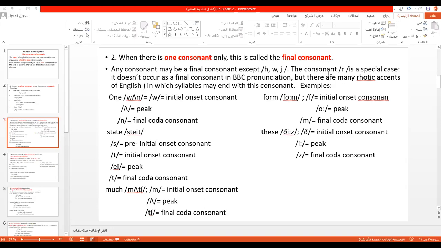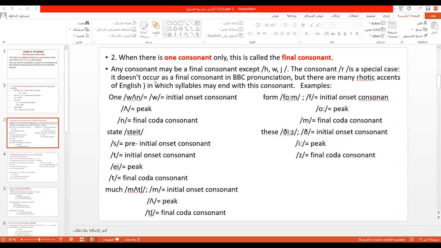Because some accents in Britain do not pronounce re at the end of the word. And other accents, and if you remember, we explained this in rhotic and non-rhotic accents, like the American accent, pronounce re at the end of the word. So the consonant re is a special case.